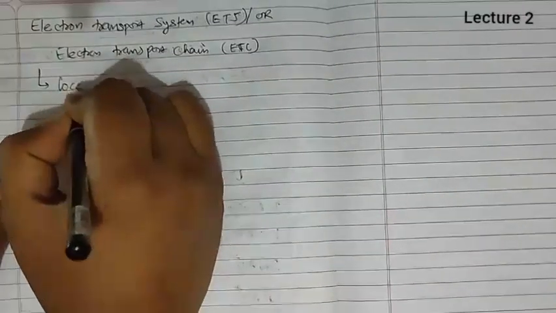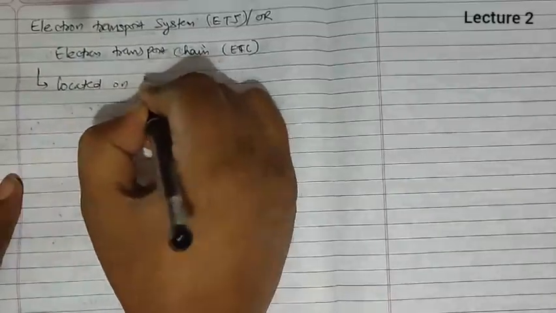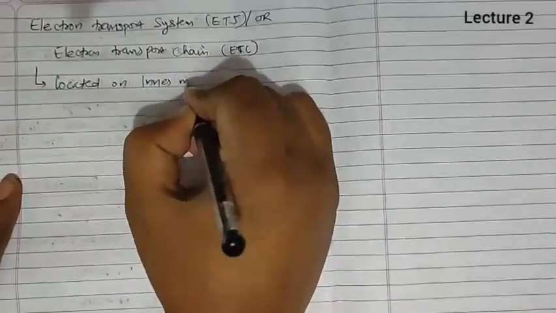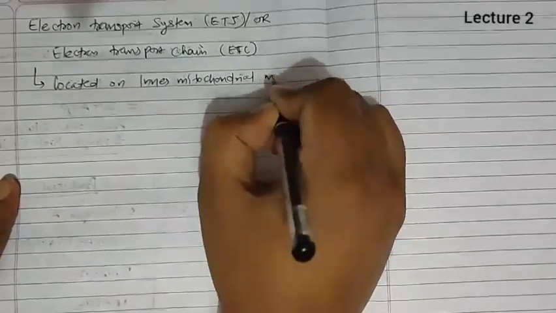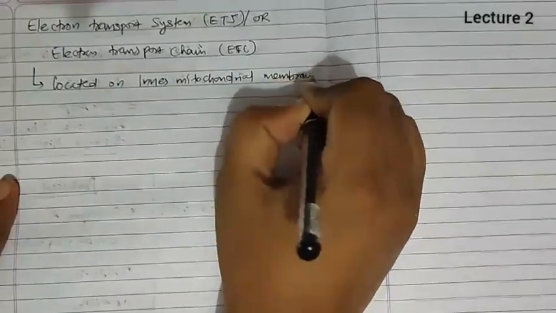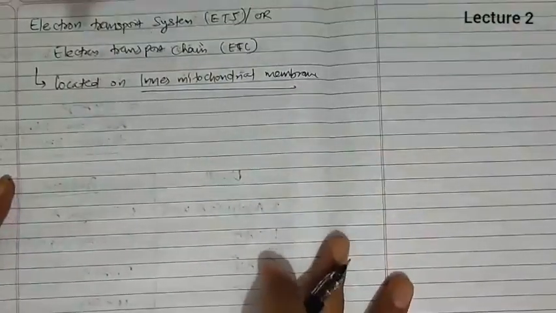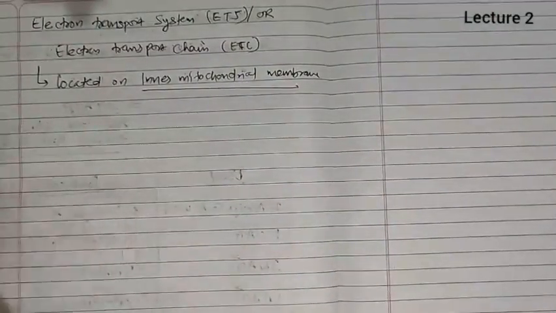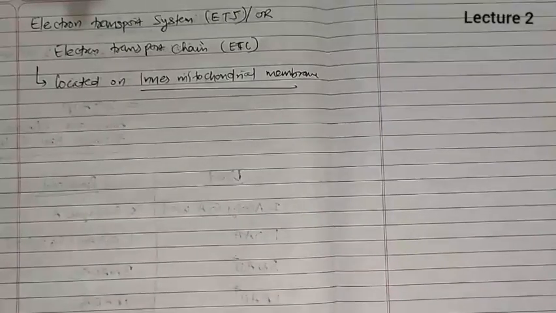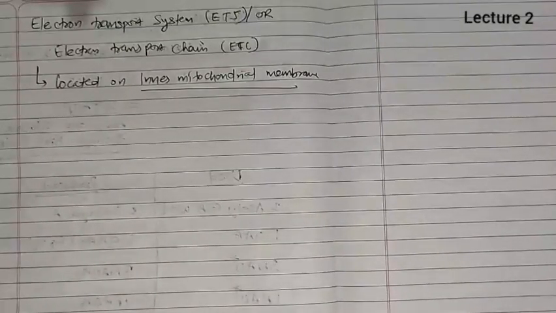Now it is located on the inner mitochondrial membrane, and we know that in this electron transport system several electron carriers are there, and those electron carriers will help in the transfer of energy.